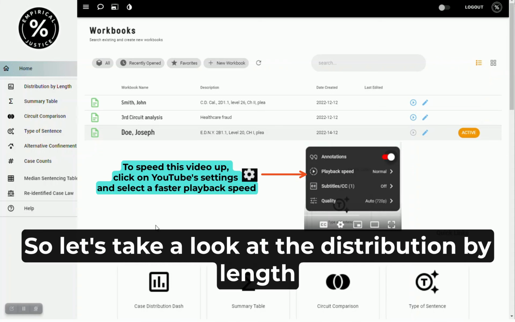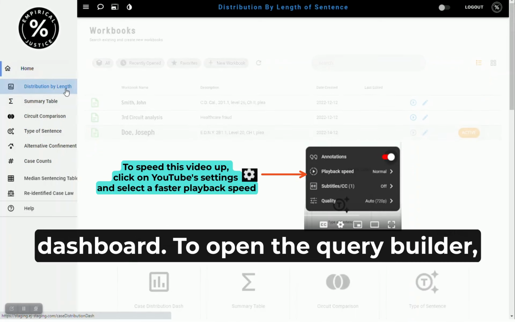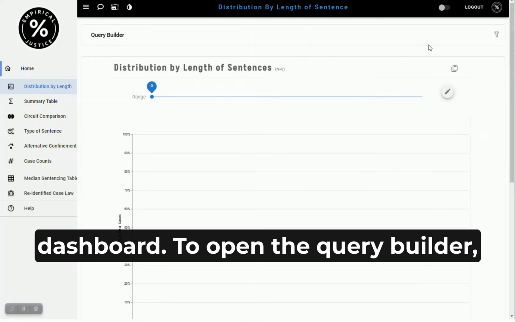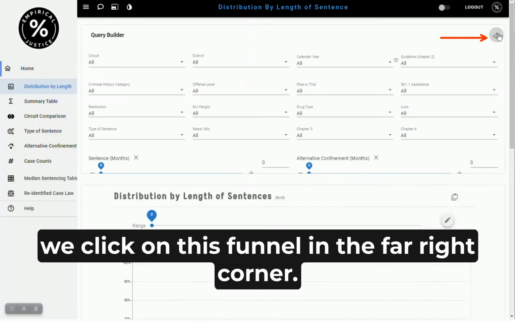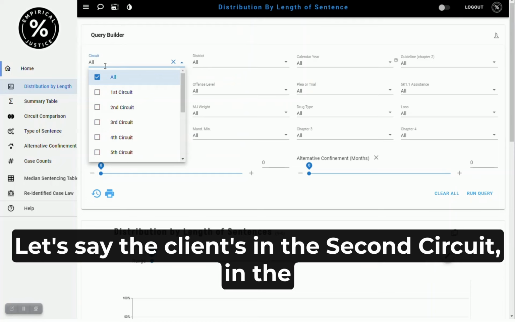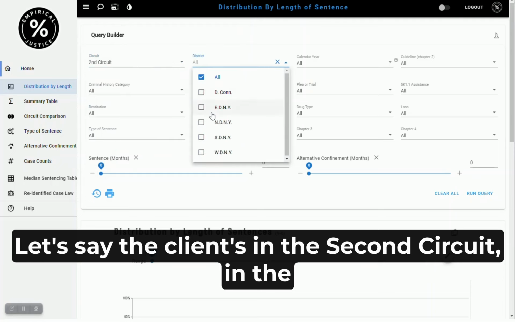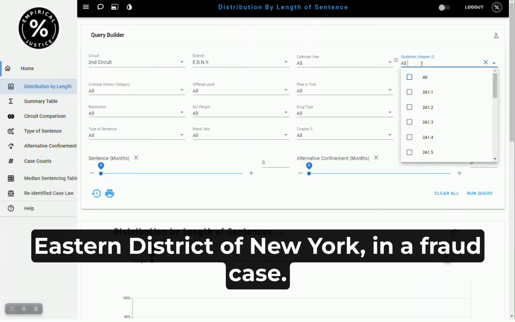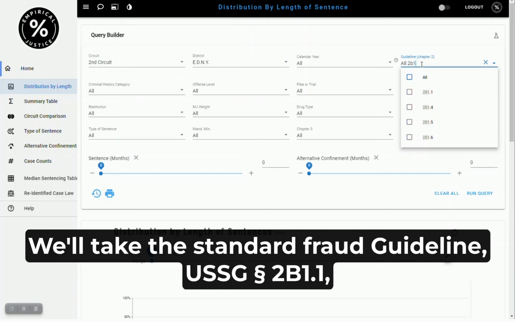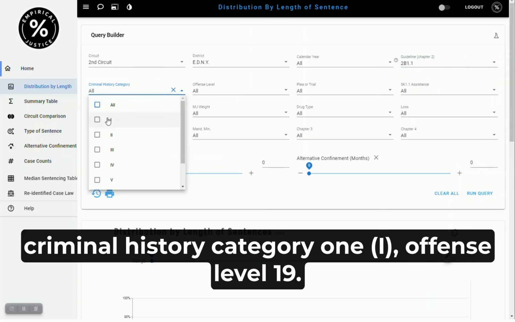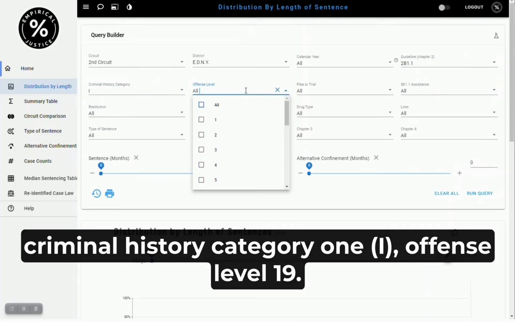So let's take a look at the distribution by length dashboard. To open the query builder, we click on this funnel in the far right corner. And let's say the client's in the Second Circuit in the Eastern District of New York in a fraud case. So we'll take the standard guideline 2B1.1, criminal history 1, offense level 19.